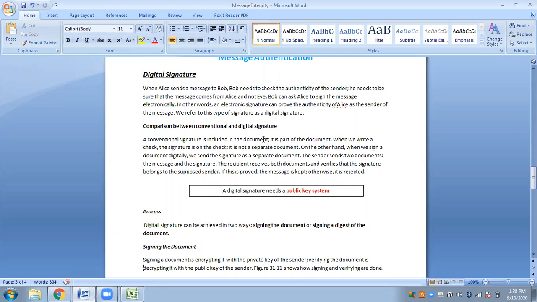Even in the case of a document and a conventional signature, they are a single file. The signature is part of the document. It is a single file. When we write a check, the signature is on the check. It is not a separate document.